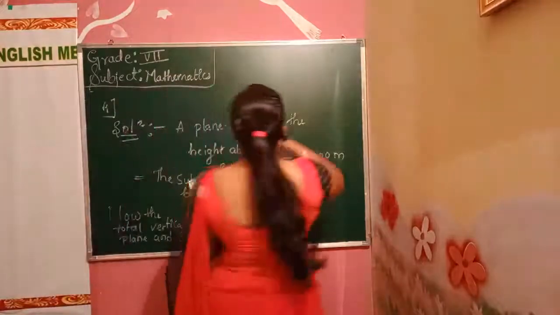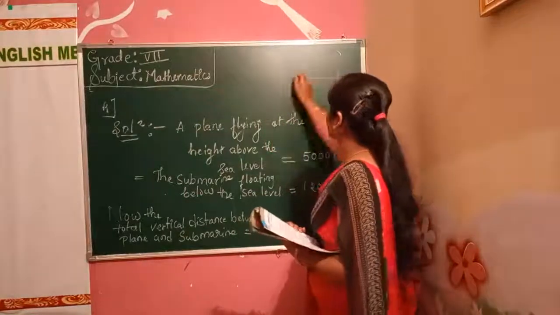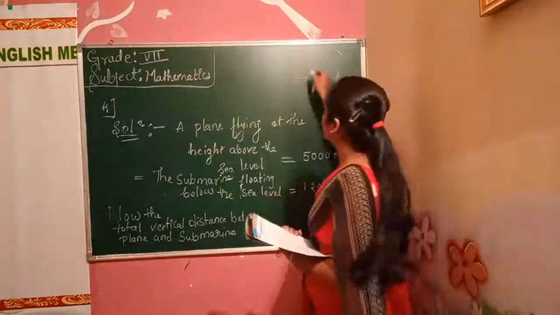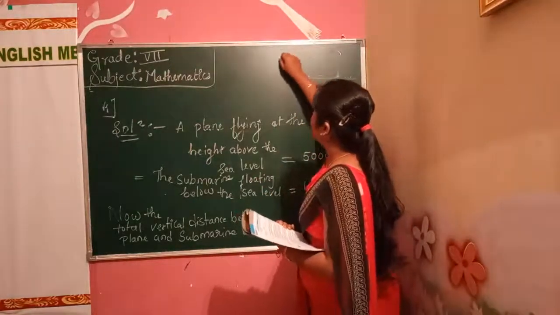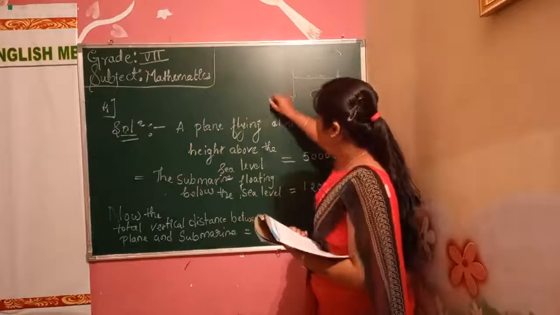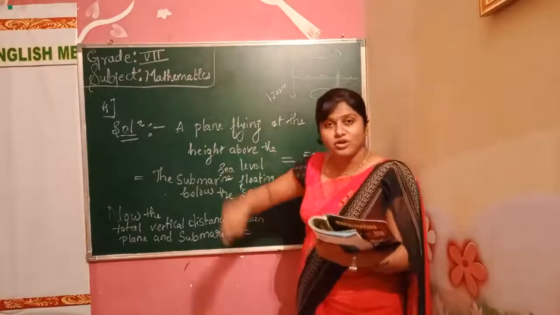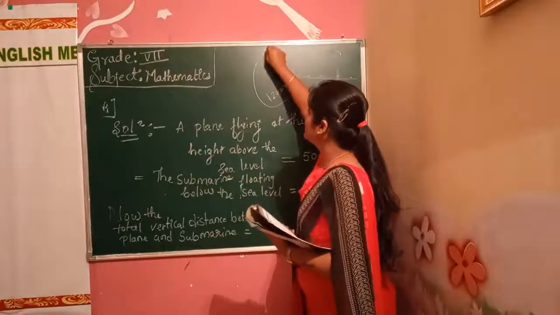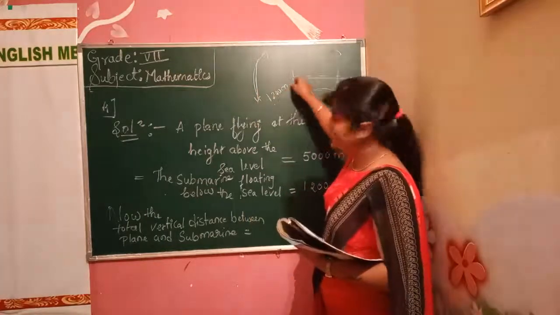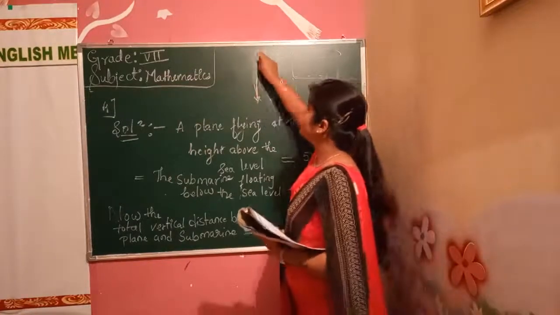Tell me. I will draw it and show you. Here is the plane, and here is water. Inside this water, the submarine is there. They are telling that the plane is 5,000 meter above. The submarine is inside how much? 1,200 meter. Finally, they are asking to find out the total vertical distance between these two. This is 1,200 meter below, and this is 5,000 meter above.